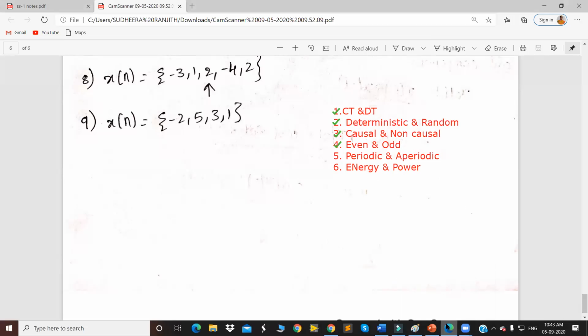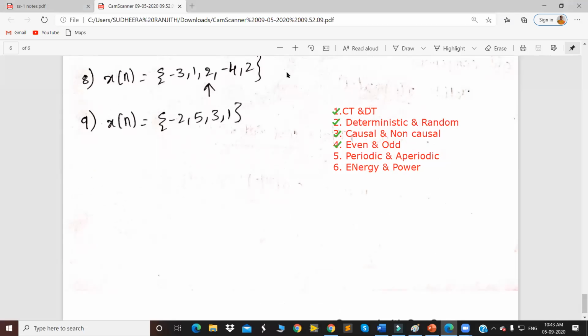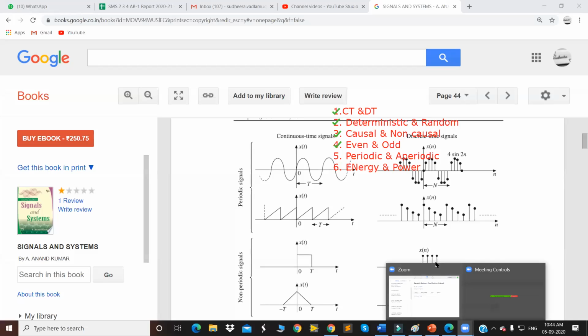See, is there any idea what a periodic signal is? What is a periodic signal? Which comes at regular interval. Pardon?